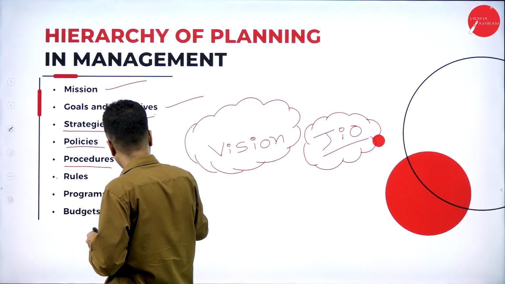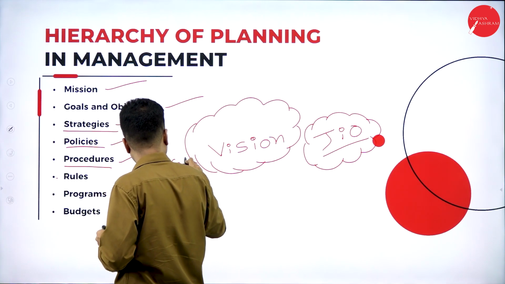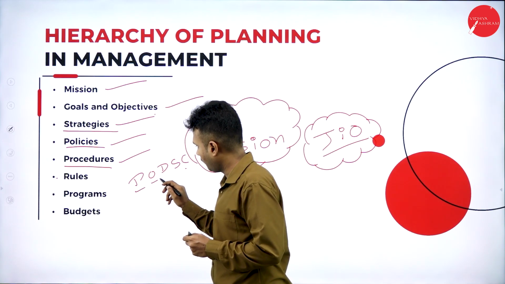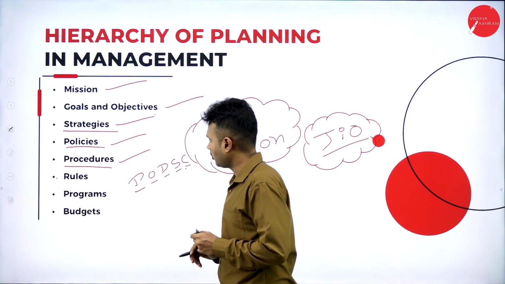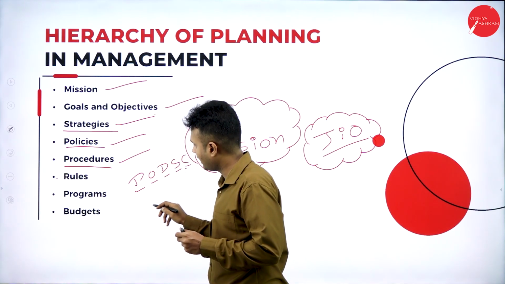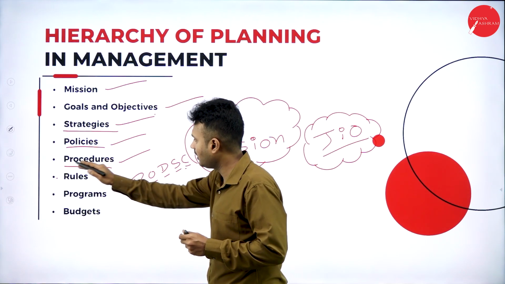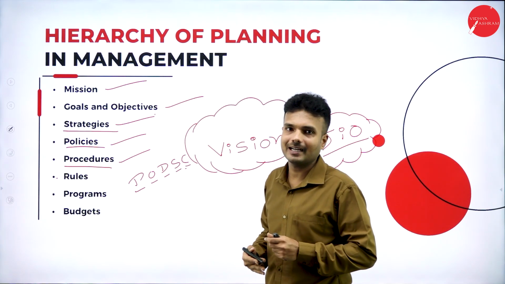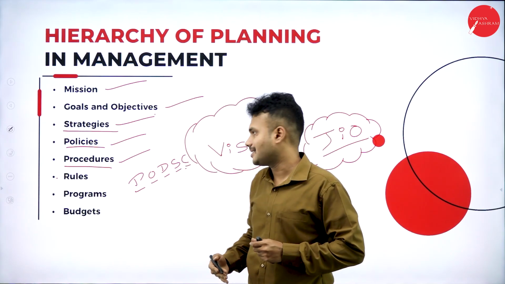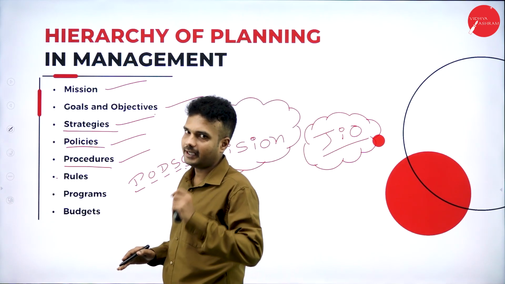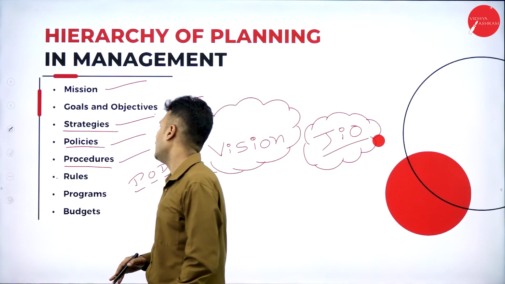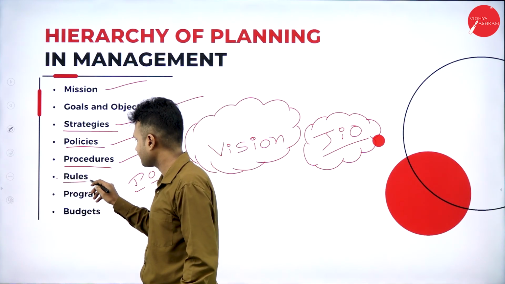So how is it? Planning, organizing, directing, staffing, controlling. These are the 5 functions of management. Only after planning are we supposed to go with organizing, after organizing, directing, followed by staffing and controlling. We cannot say that first we are supposed to go with controlling and later organizing and later planning. No, there will be a procedure for each and every aspect of the organization, each and every operation of the management, and in the same way in each and every step of the organization. All the individuals of the organization must follow the procedure or the instruction given by the higher authority, that is top level management.